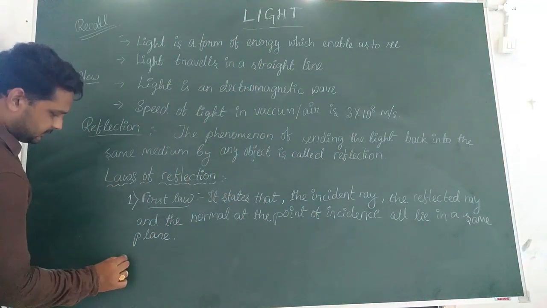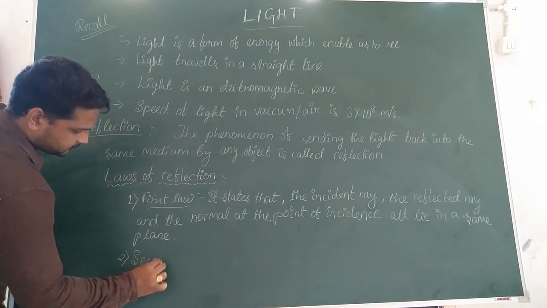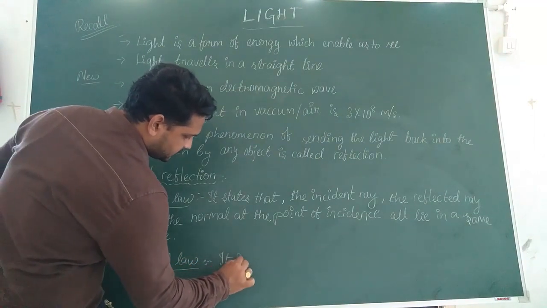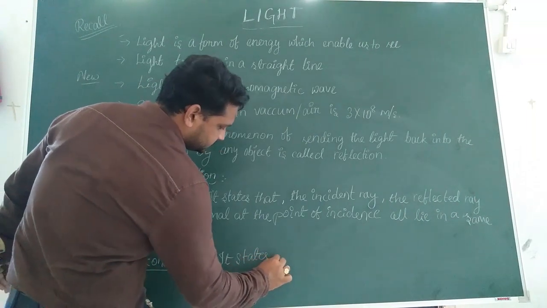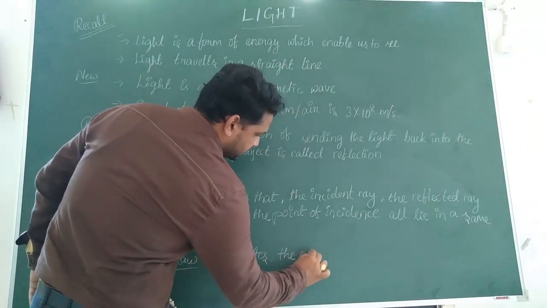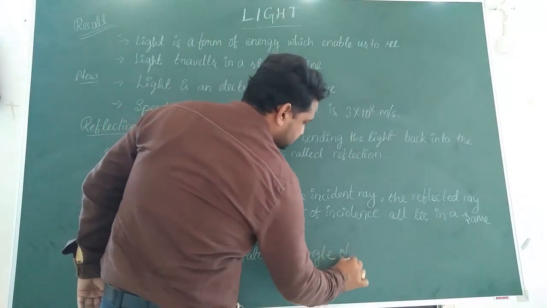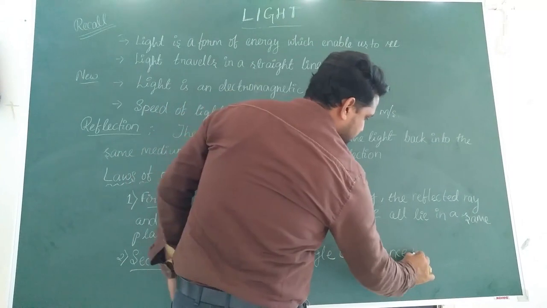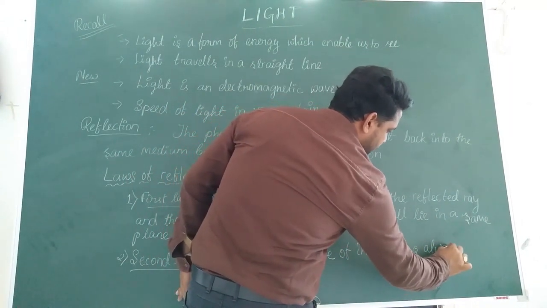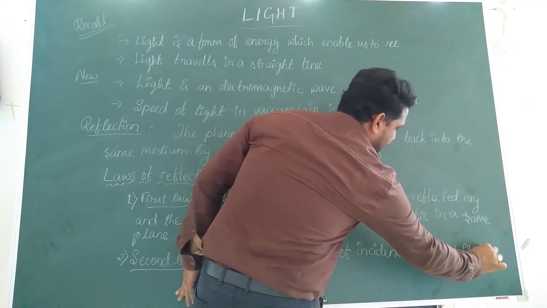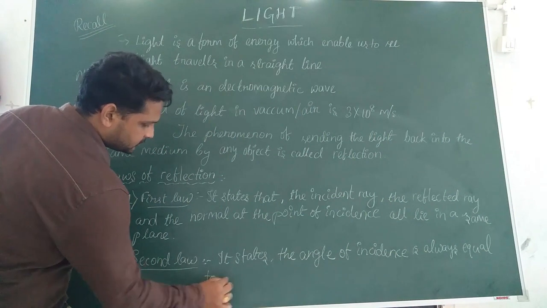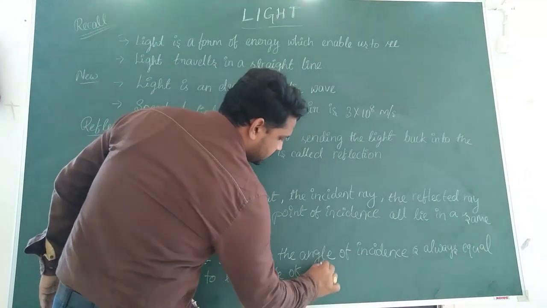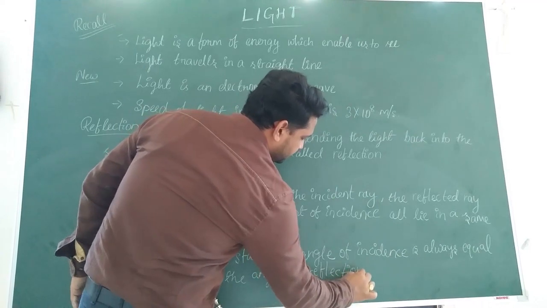And the second law states the angle of incidence is always equal to the angle of reflection.